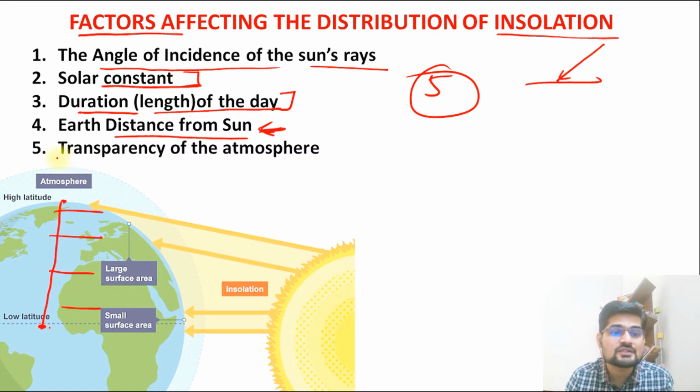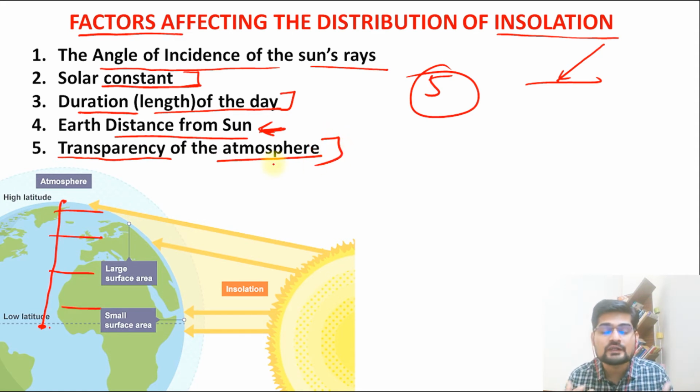And then there is something which is more important, the transparency of the atmosphere. It basically means atmospheric properties, because the atmosphere is made of gases, as we know in the previous lecture, and gases, aerosols and water vapor. So what happens? They sometimes reflect back this insolation as well. They also absorb it, and they also let it refract and deflect in various aspects. So it's the factor that leads to this particular kind of distribution, or it controls distribution. So in that way we have 5 factors. Now let's discuss one by one.